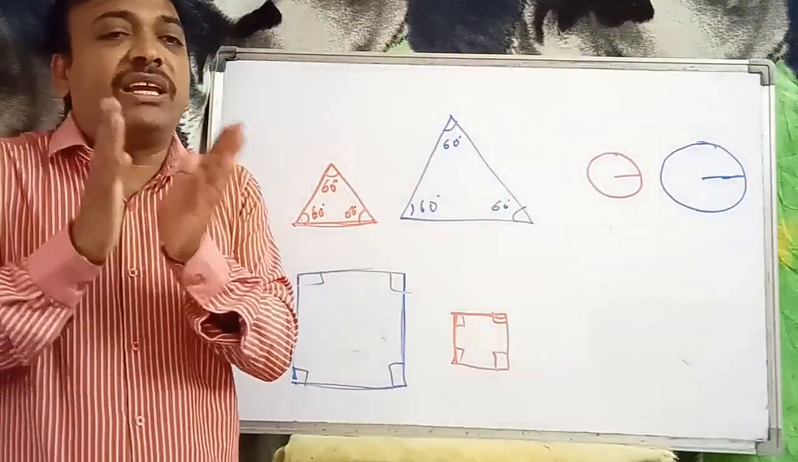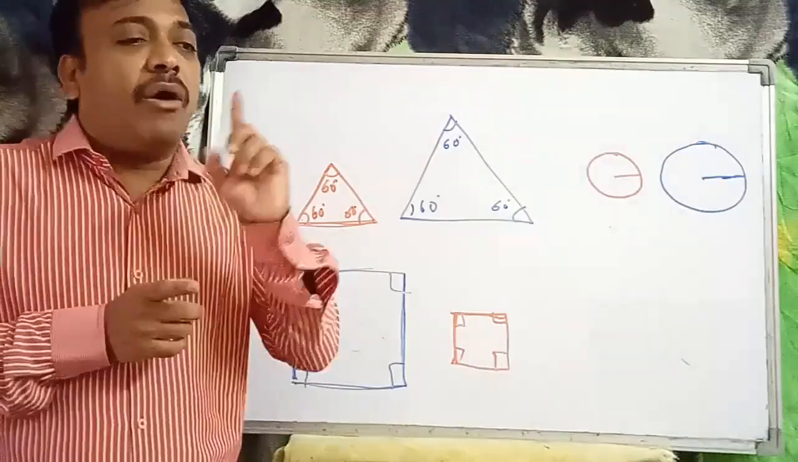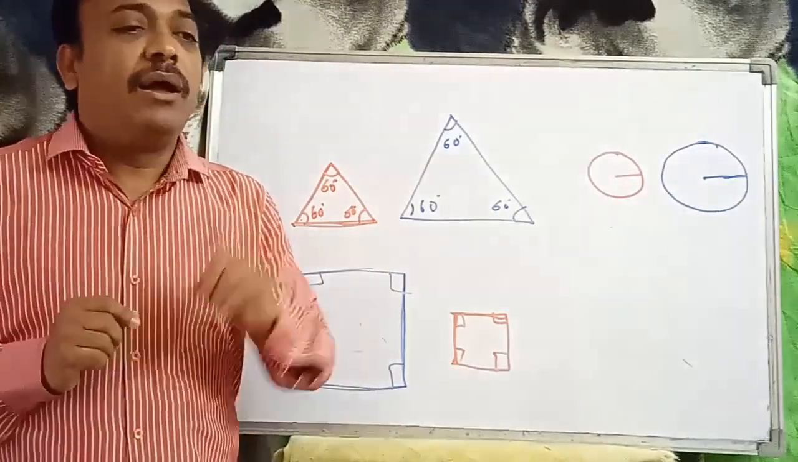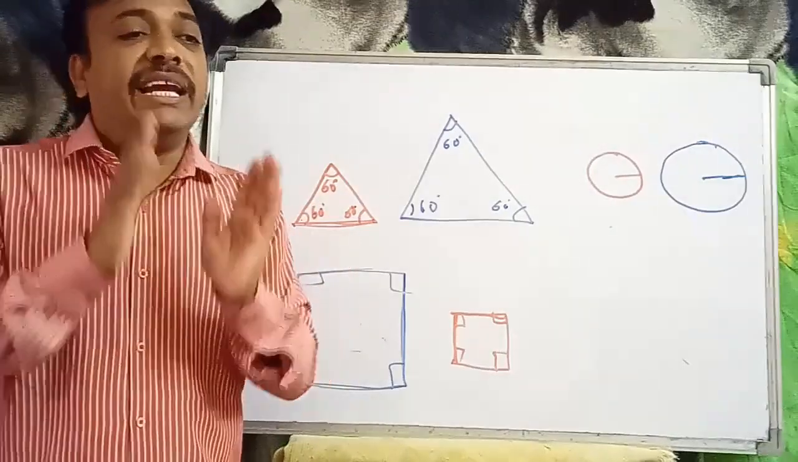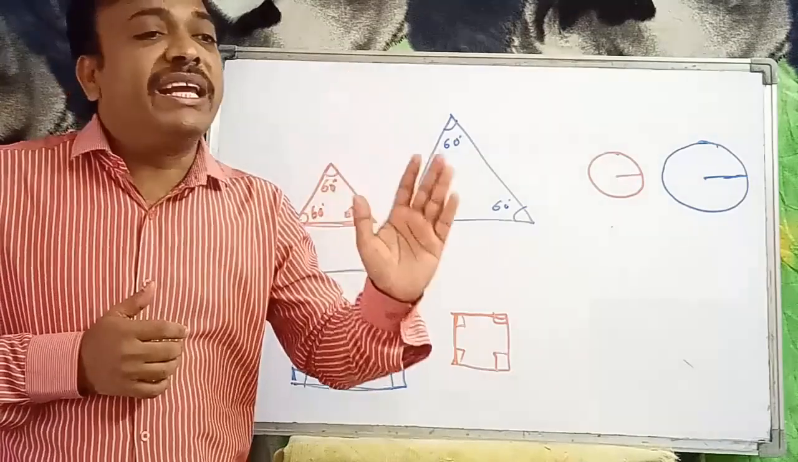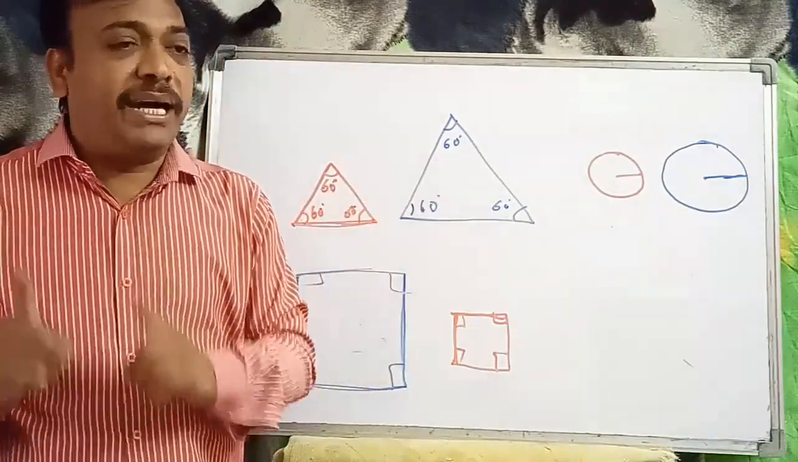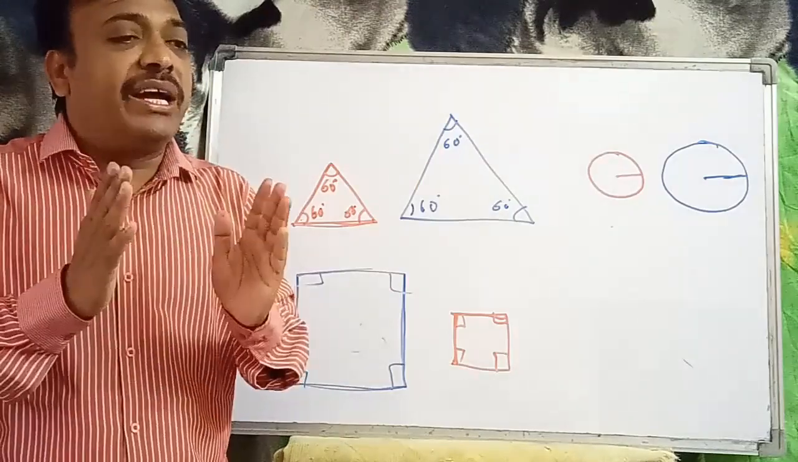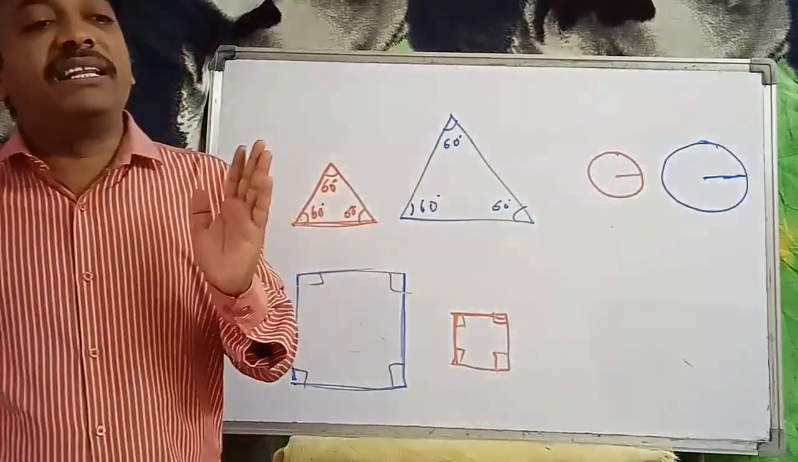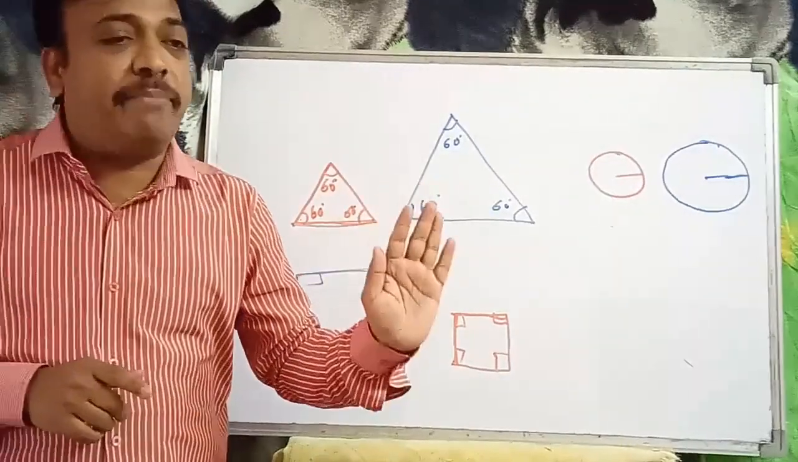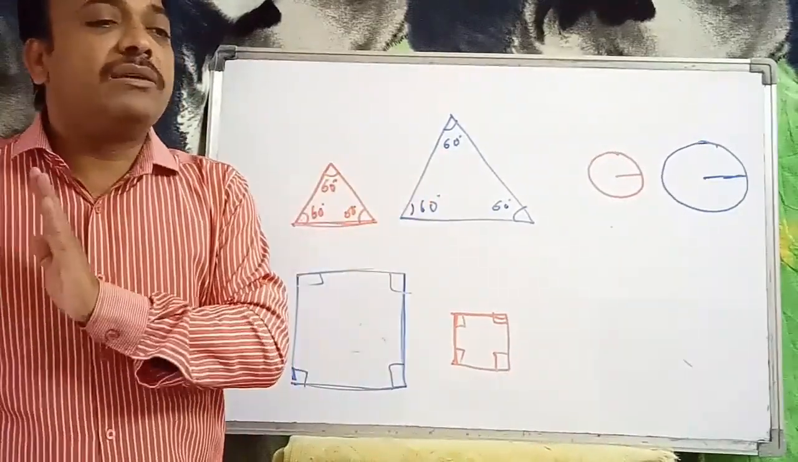See the difference between congruent and similar. All congruent figures are similar, but all similar figures need not be congruent. Congruent means the same shape and the same size. Similarity means it appears the same shape but not the same size.